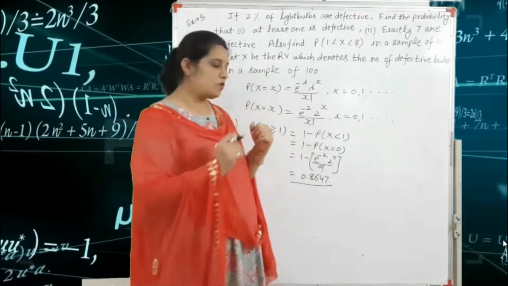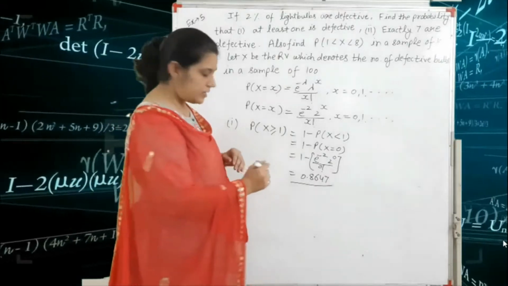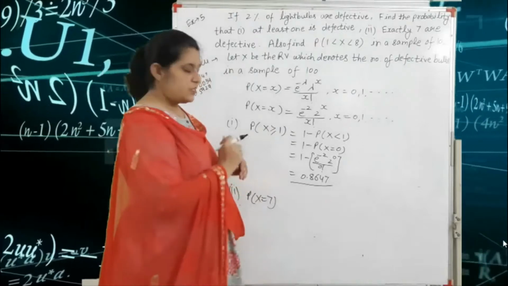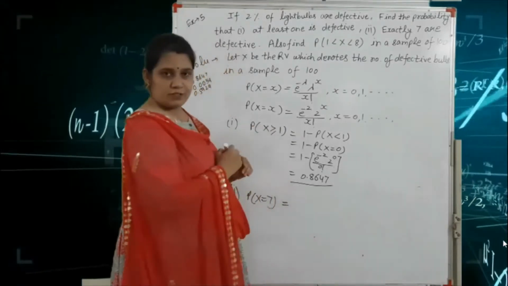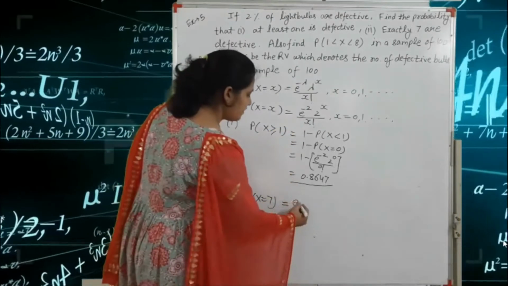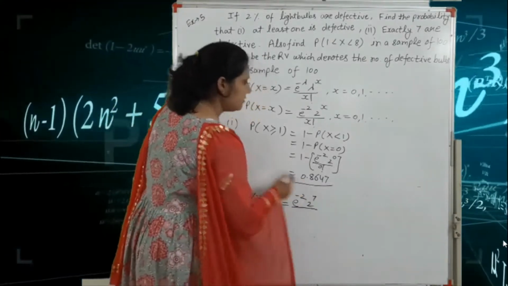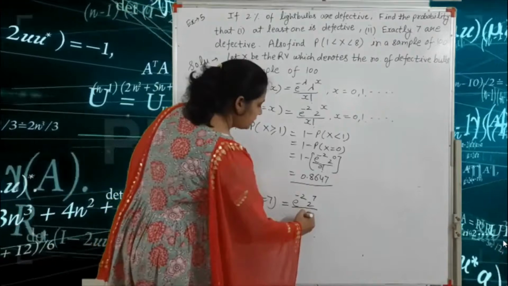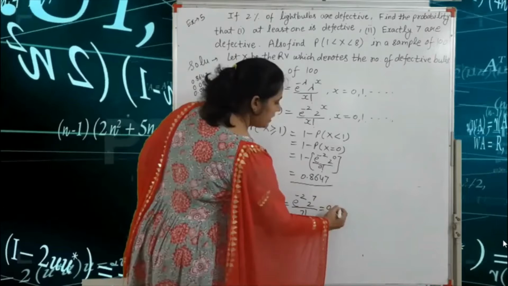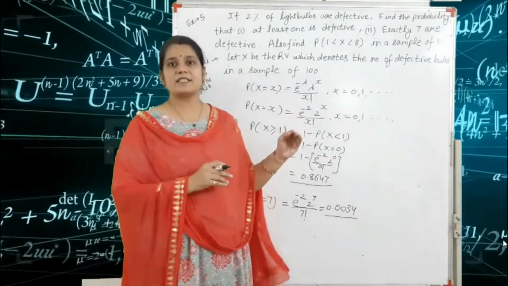The second question is exactly 7 bulbs are defective. Exactly 7 means we write the probability of x equal to 7. Put x equal to 7 in this Poisson distribution formula: e raised to the power minus 2, 2 raised to the power 7 divided by factorial 7. After solving this value, we get the answer 0.0034. This is the second answer.